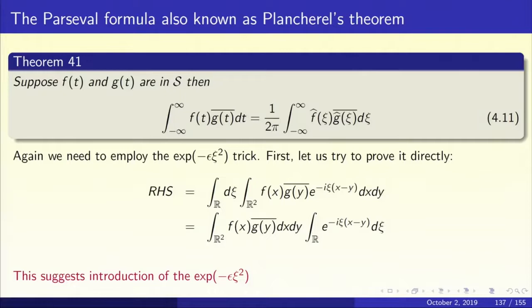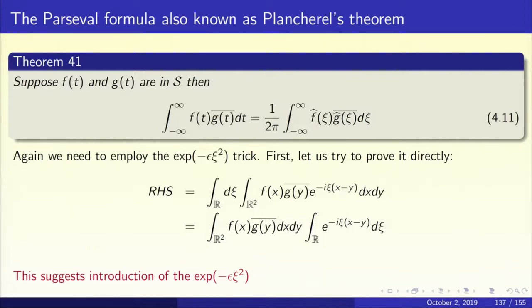RHS is what? It's the integral from minus infinity to infinity of f hat of chi times g hat of chi bar. So we must put in the expression for f hat of chi. What is it? Integral f(x) e to the power minus i chi x. We must put in the expression for g hat of chi. Integral g(y) e to the power minus i chi y, but now we have to take the complex conjugate.